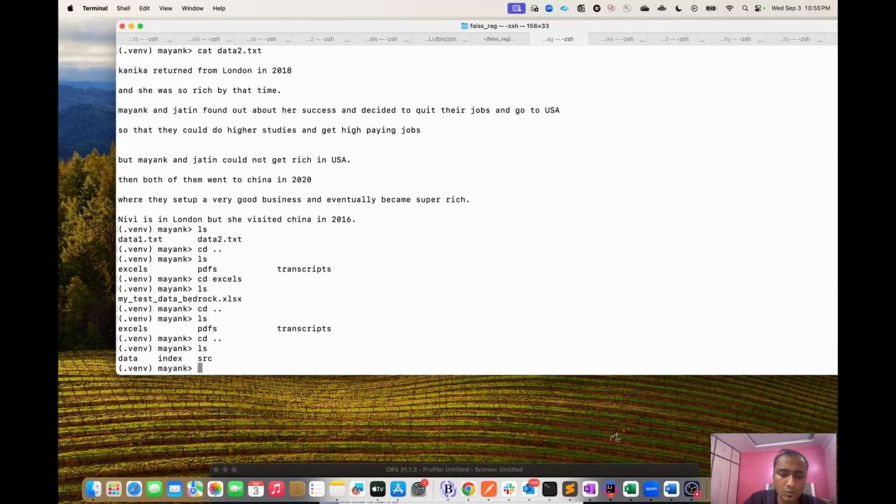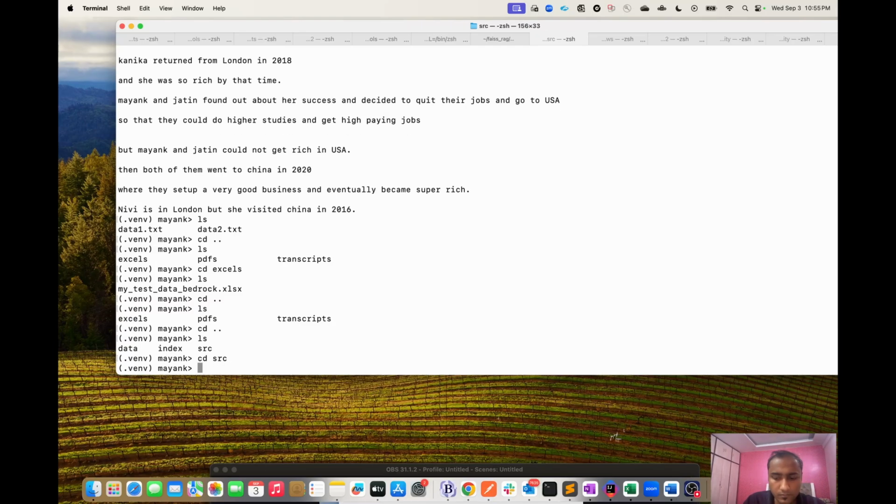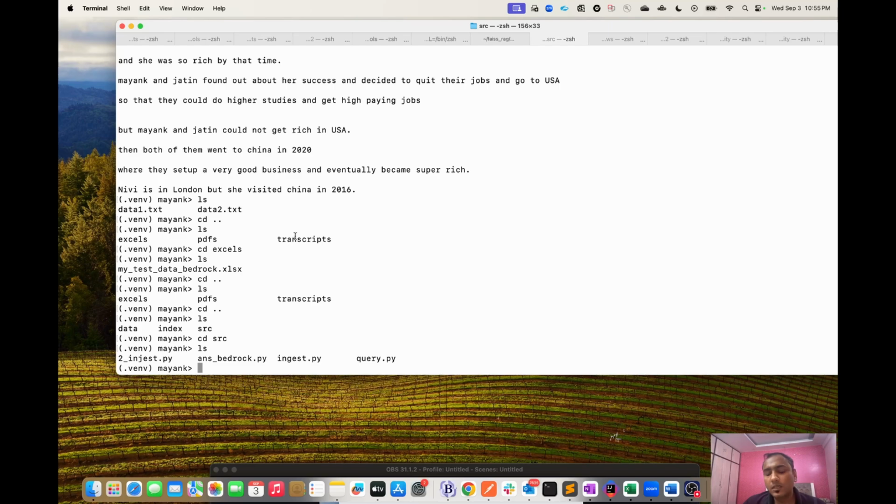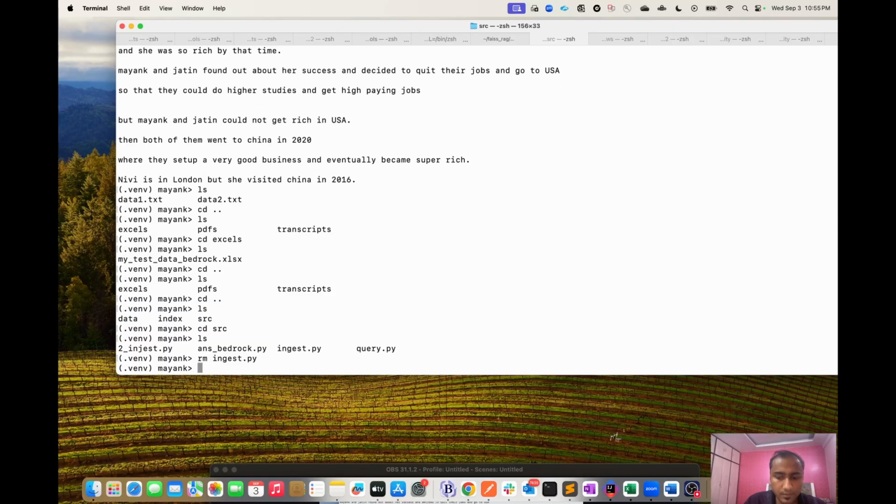Okay, let me go to the source folder now. In the source folder, you can see that there are some queries. Let me remove this query that I am not going to use for this example.